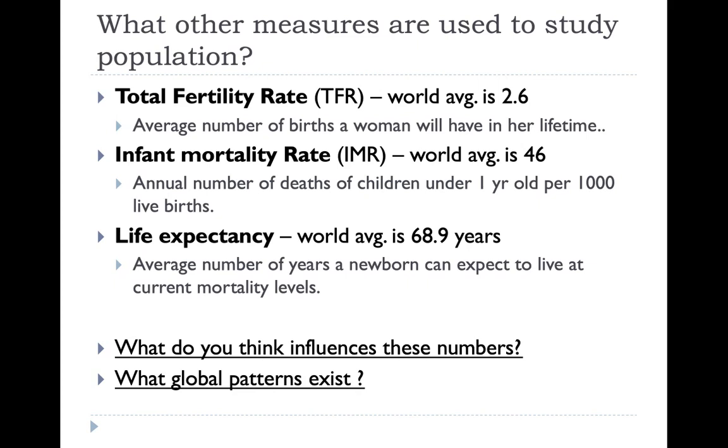The last statistic we look at is life expectancy. This is the average number of years a newborn can expect to live at current mortality levels, right? How long are people going to live? Currently, the world average is 68.9 years.